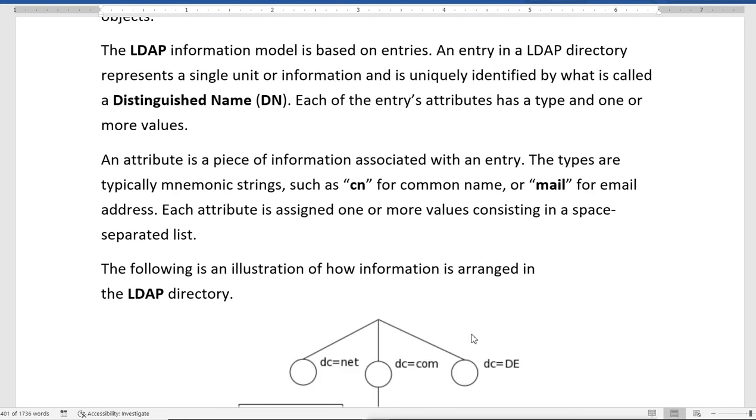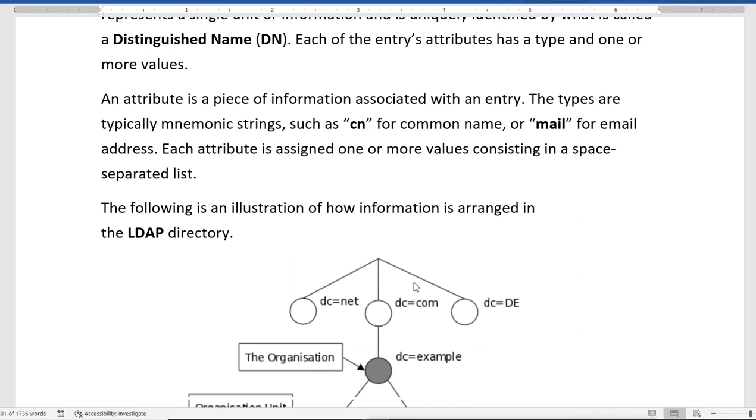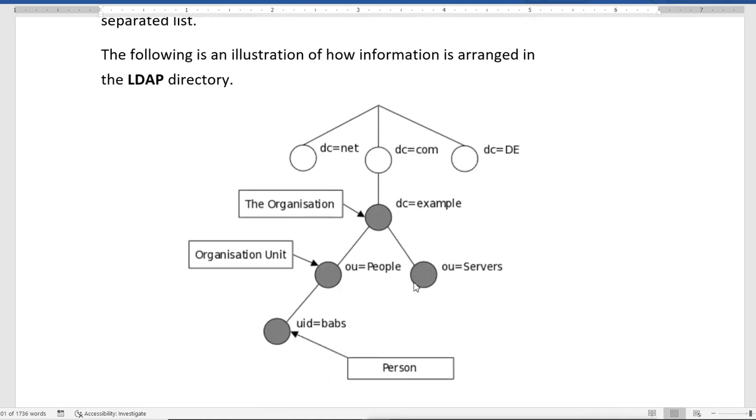For example, the following is an illustration of how information is arranged in the LDAP directory. The LDAP directory provides a hierarchical structure. First, suppose we have the domain. It goes like this: DC equals the domain name, then .net or .com or .de. Then DC equals the domain name, for example example.com, facebook.com, google.com.